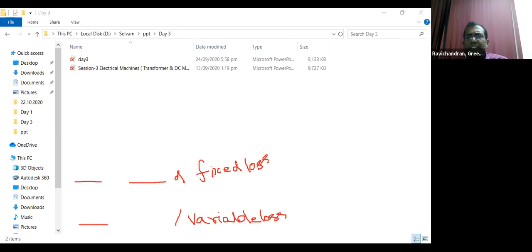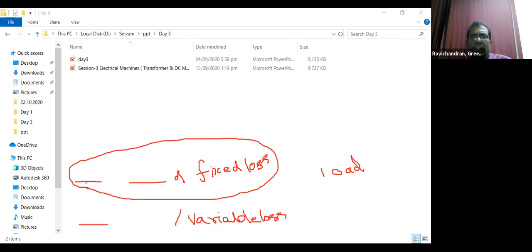So here, fixed and variable: how do we say it is fixed or variable? It depends upon the load. Whether the load is idle, no load, or increasing, irrespective of the load, the core loss does not change. That means if the load increases, the core loss is constant. For zero load or maximum load, the core loss is always constant.